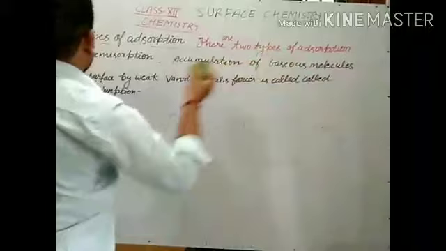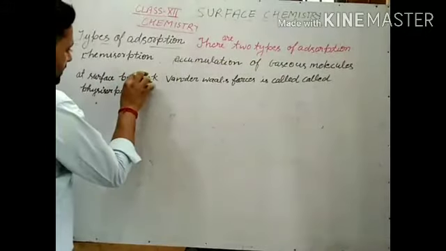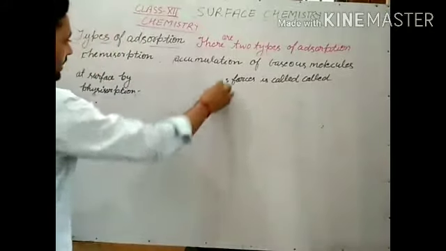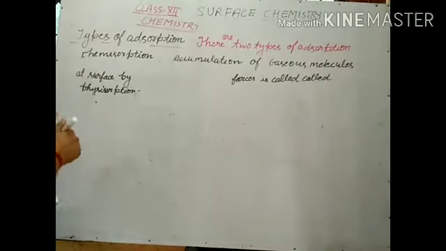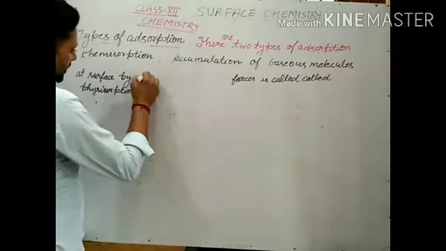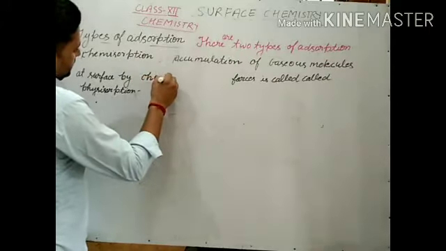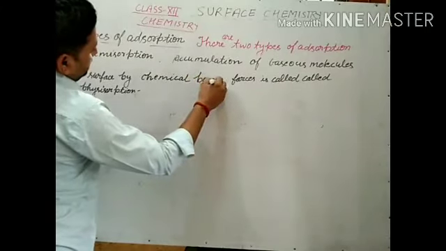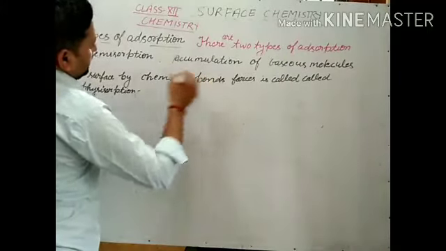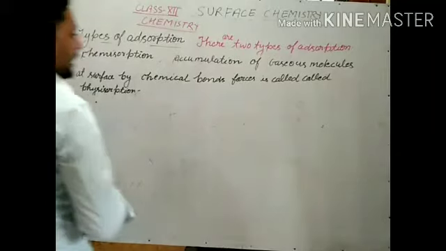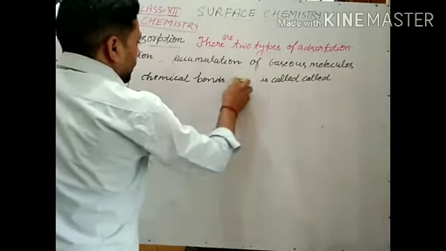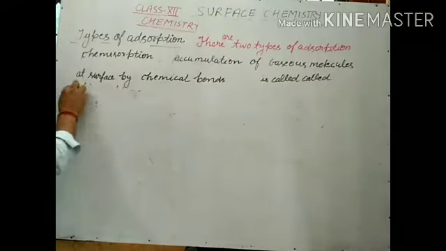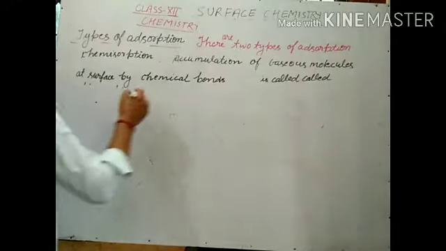Accumulation of gaseous molecules at the surface by chemical bond is called chemisorption.